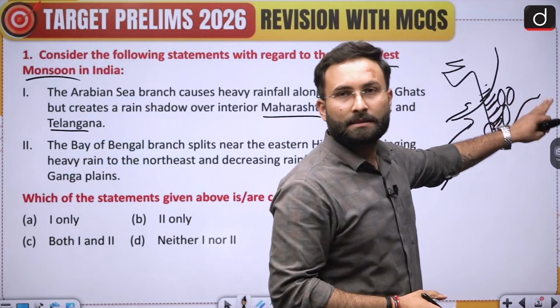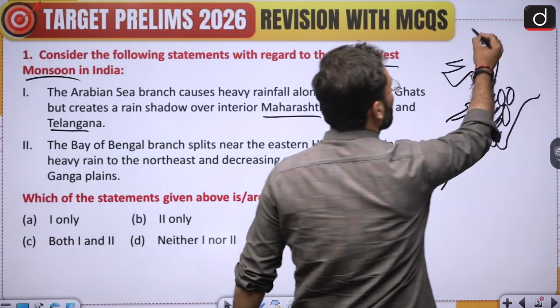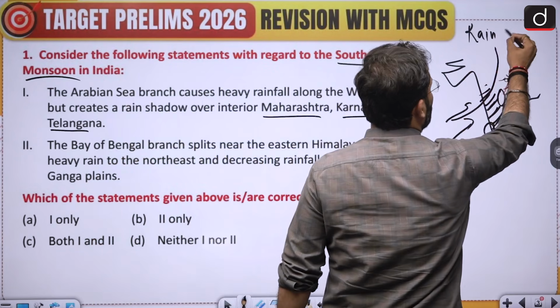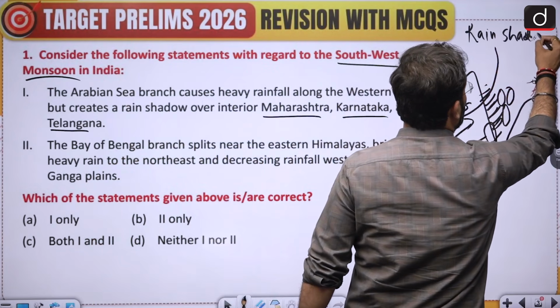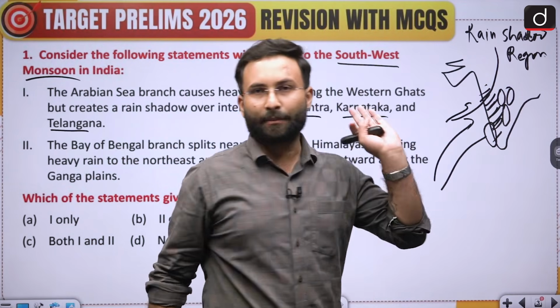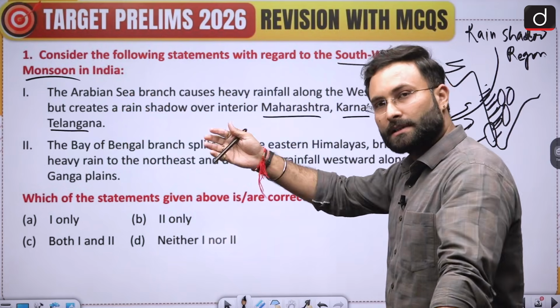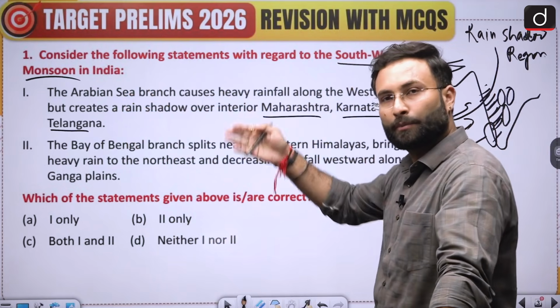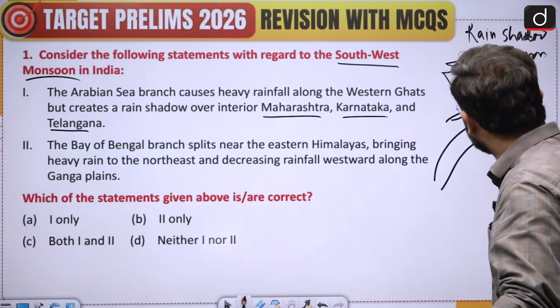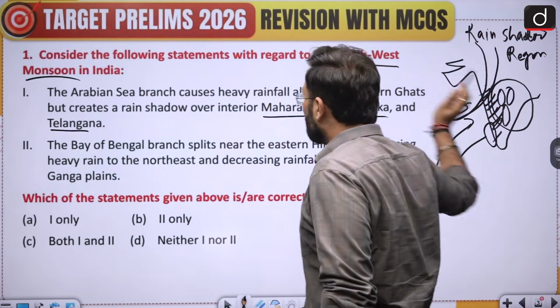remains out of the rain zone, and that is called the rain shadow region or rain shadow area. Okay. So they are basically saying that because the southwestern Arabian Sea branch is entering, and the Western Ghats block it and give a different direction to the monsoon, this area remains rain shadowed.